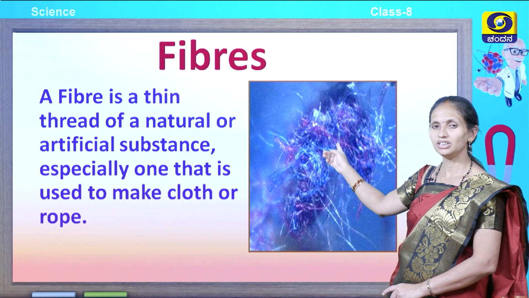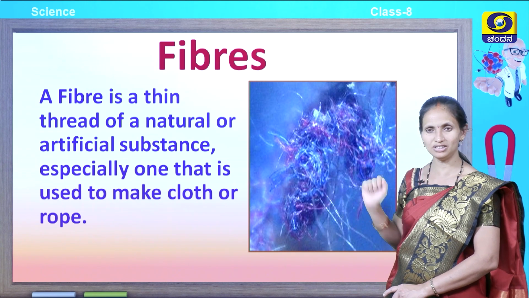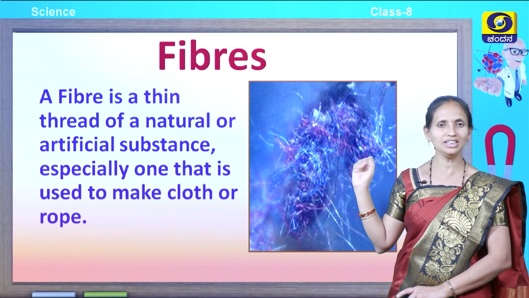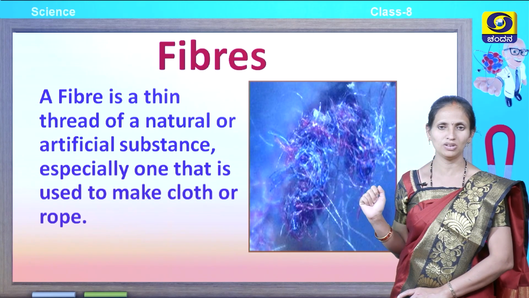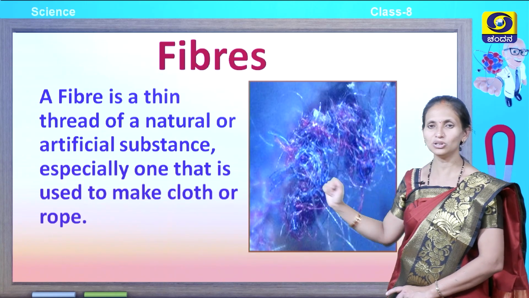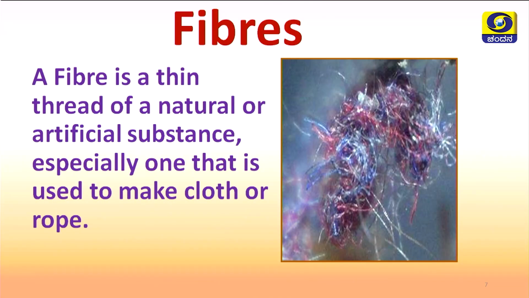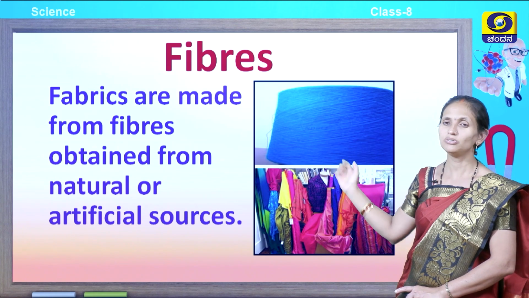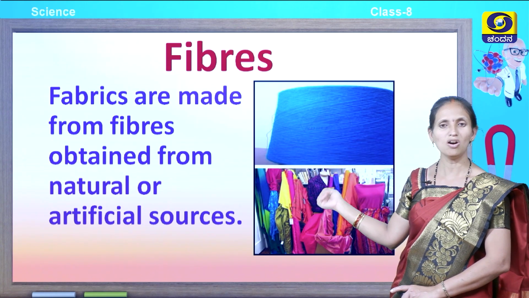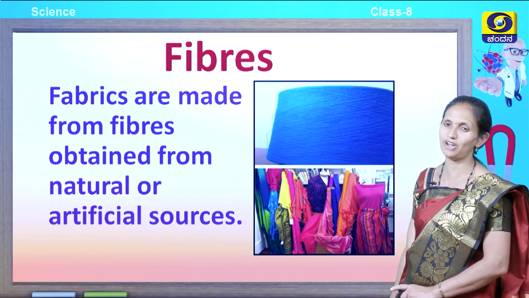A fiber is a thin thread of a natural or artificial substance, and especially these fibers are used for making clothes and for making rope and other household articles. You can look here how thin it is. The fiber is converted into yarn, and from yarn it is converted into fabrics. Fabrics are made up of fibers, which are obtained from natural or artificial sources. So, fiber can be converted into fabrics.